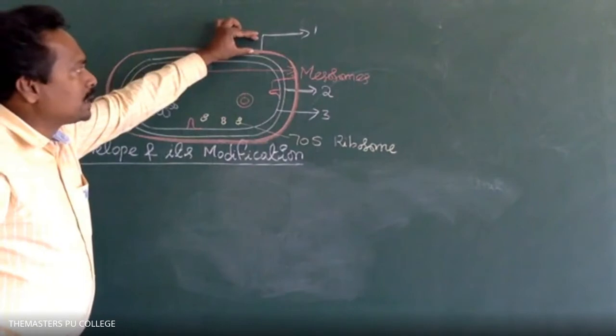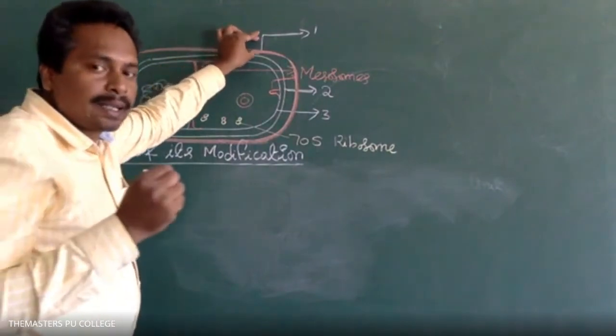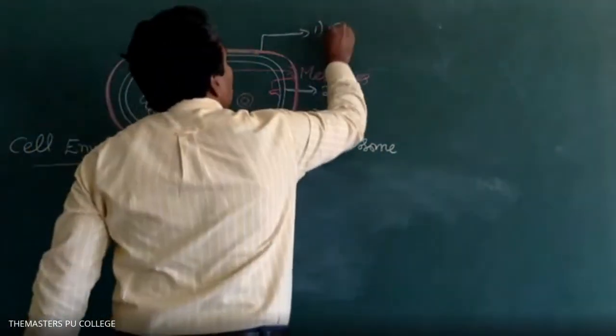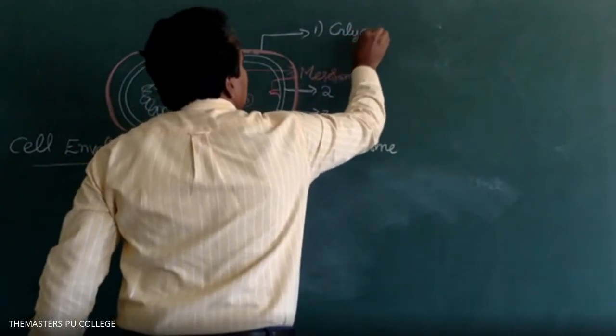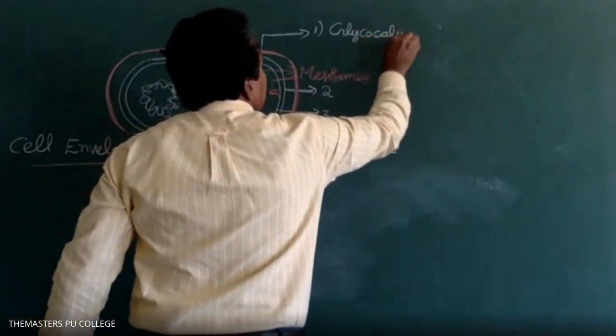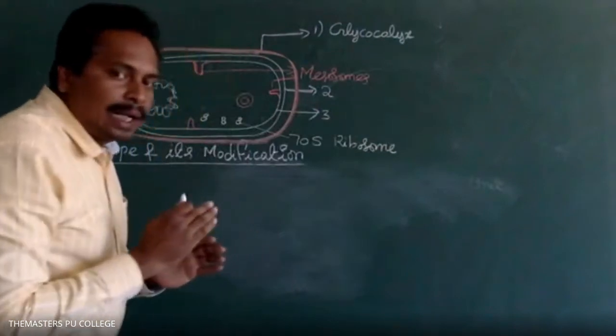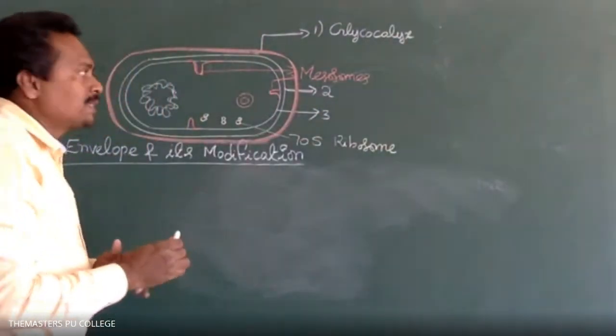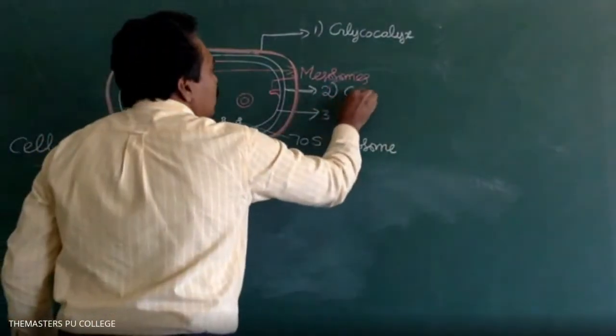The outermost layer is known as the glycocalyx. The middle layer of the cell envelope is called the cell wall.